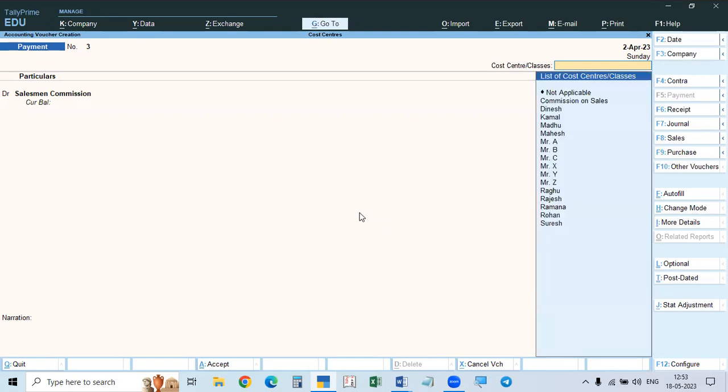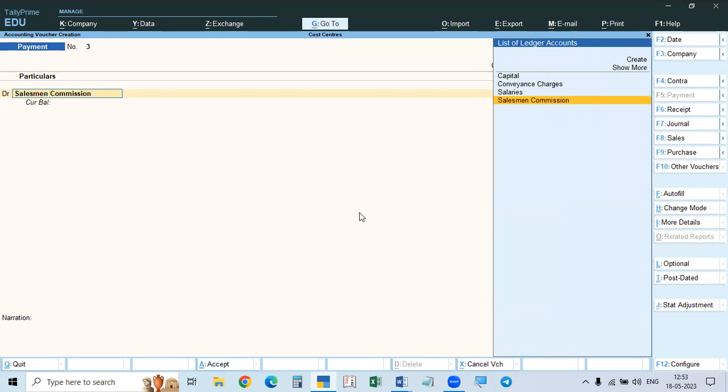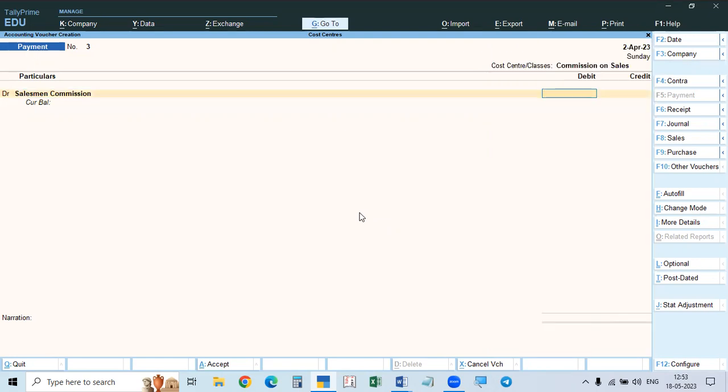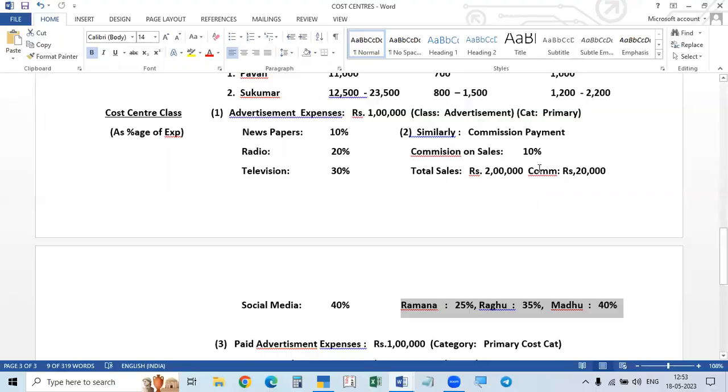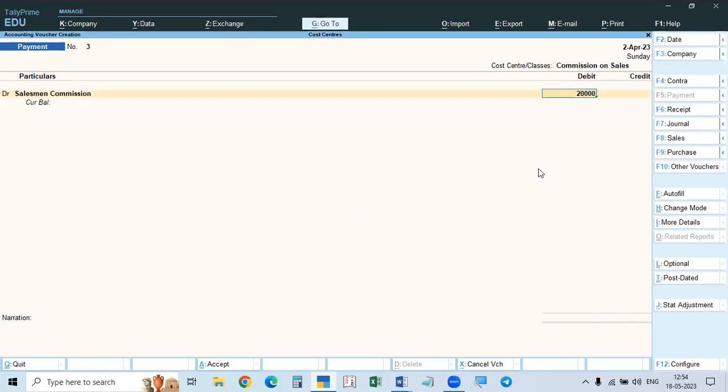What is the cost center class here? Commission on sales is the class. And salesman commission or commission on sales expenditure also we created. The class we created as well as the expense we created in the ledger. Okay. So how much you paid? Total amount is 20,000.